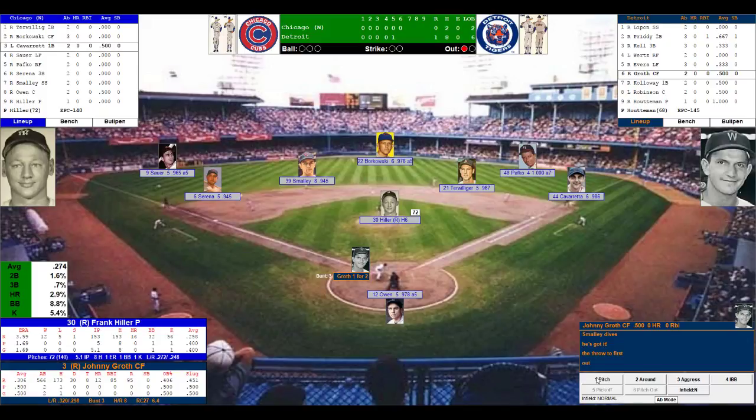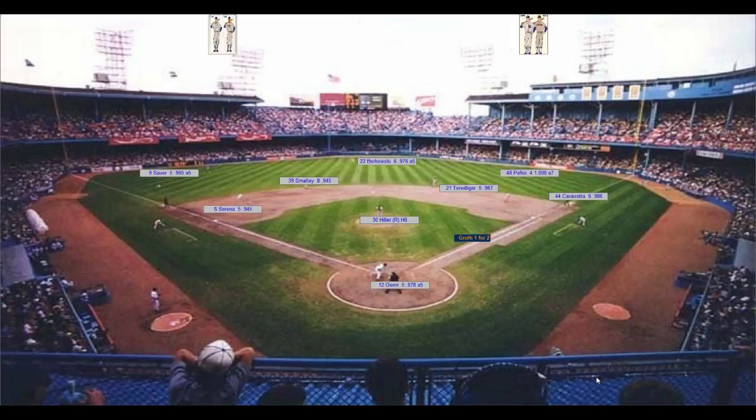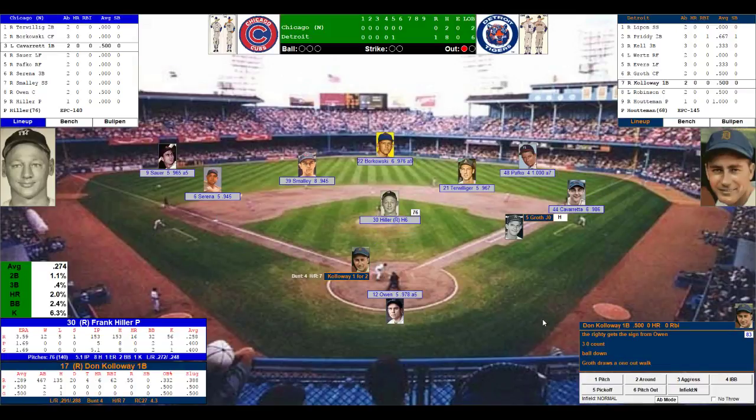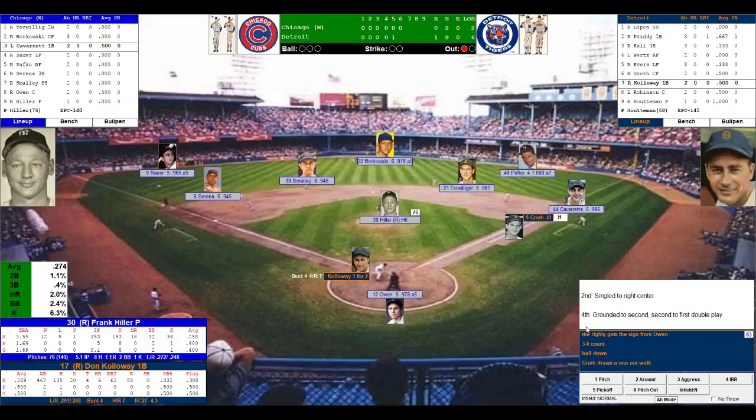Hiller's ready to work. Here's the pitch to Groff. And Groff walks, 2nd time on now. Caravetta holding Groff on, 5 out of 10 base running ability. Here comes Don Callaway. Singled in the 2nd and grounded into a double play in the 4th.